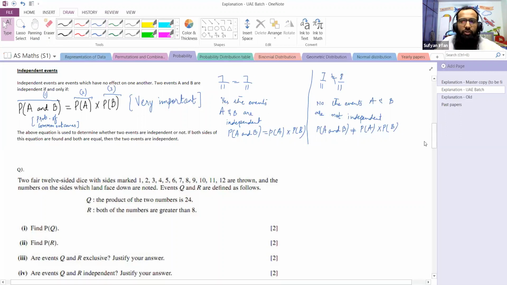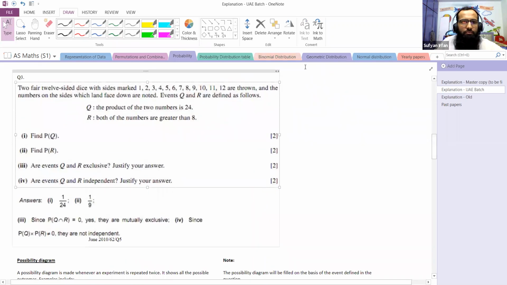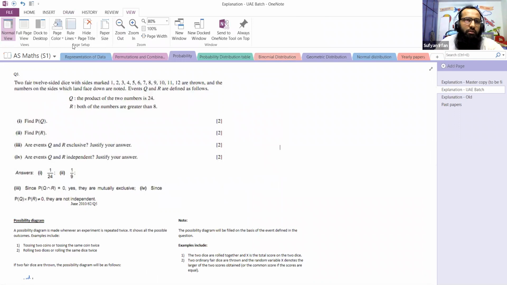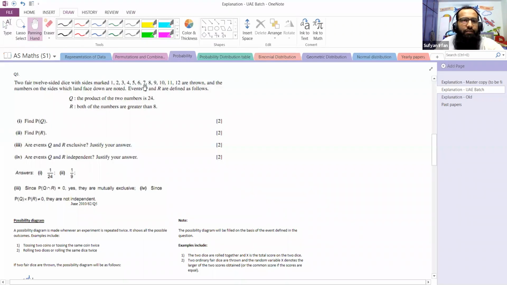Perfect. Take a screenshot, then we are moving towards the past paper question. All right. Two fair 12-sided dice with sides marked 1, 2, 3, 4, 5, 6 till 12 are thrown. How many dice are there? Two fair 12-sided dice. This is very important.